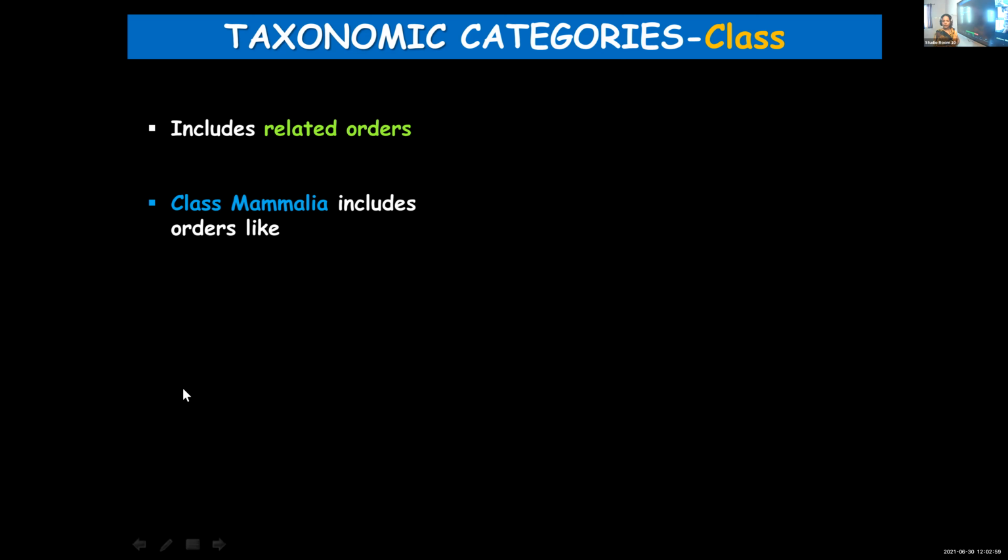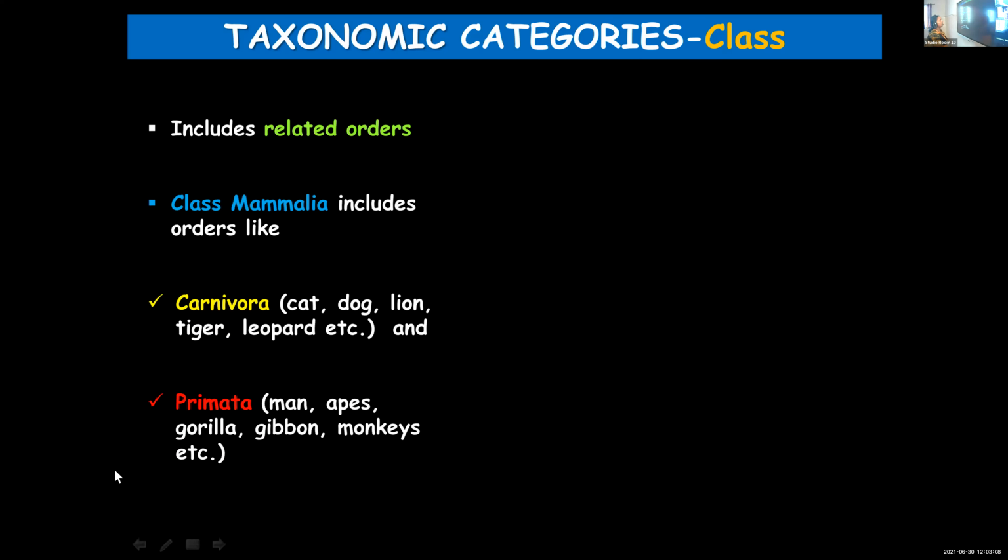We are also included under class Mammalia, and class Mammalia includes different orders like Carnivora and Primata. Carnivora and Primata are two related orders that come under the class Mammalia. Carnivora includes cat, dog, lion, tiger, leopard, etc. And Primata, where we are included, has man, apes, gorilla, gibbon, monkeys.